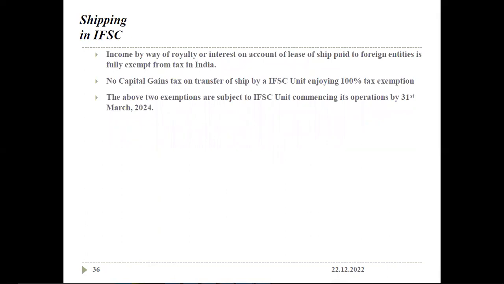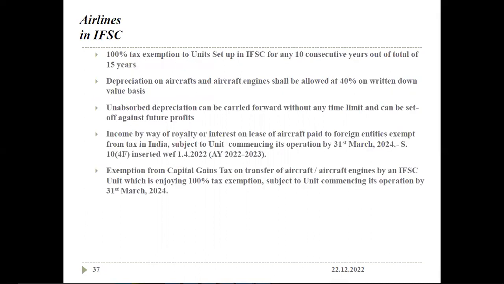For airlines in IFSC, there is a 100% tax exemption to units set up in IFSC for any 10 consecutive years out of a total of 15 years. Depreciation on aircraft and aircraft engines shall be allowed at 40% on WDV basis, written down value basis. Unabsorbed depreciation can be carried forward without any time limit and can be set off against future profit. There is no time limit for setting off the unabsorbed depreciation.